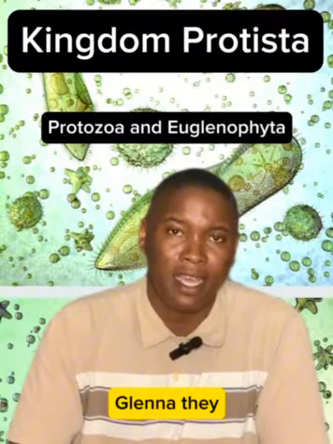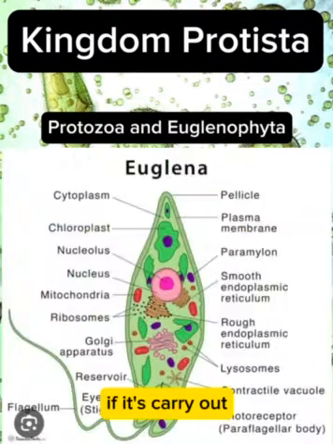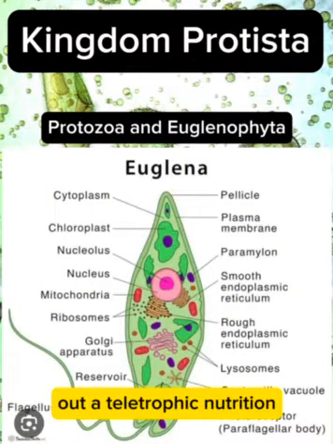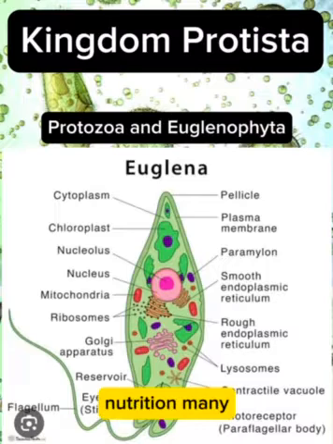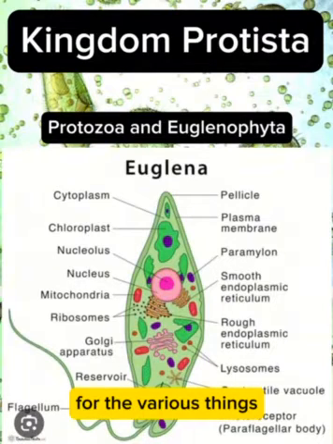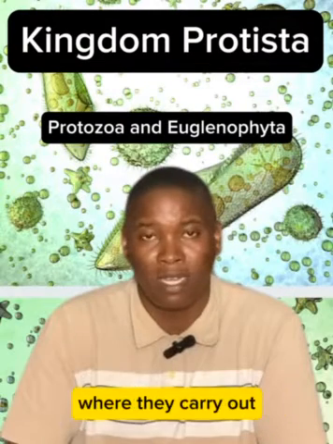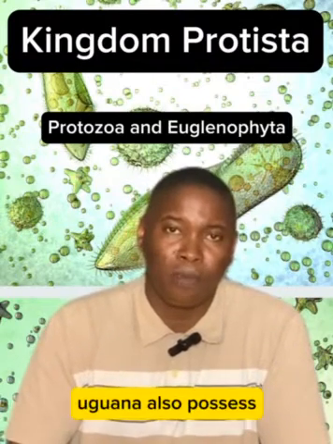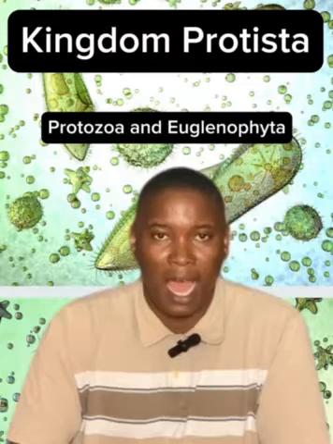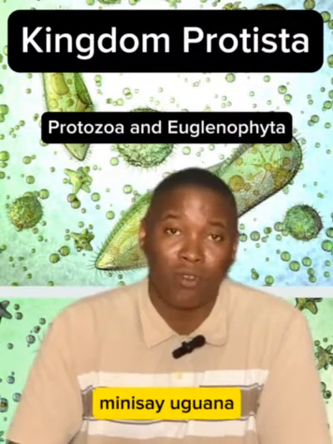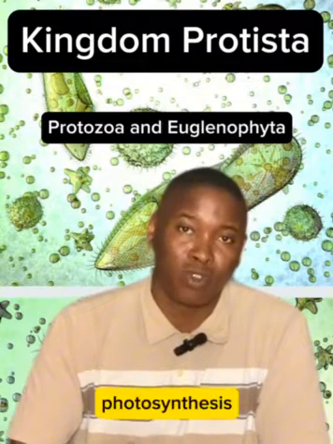Now Euglena is unique in that it can carry out two processes. It can carry out heterotrophic nutrition, and it can also carry out autotrophic nutrition. It can look for food particles, eat, digest them, and use the nutrients for the various metabolic activities it wants to carry out. It can do that, or if that is not available, Euglena also possesses chloroplast, and inside that chloroplast there is chlorophyll, meaning Euglena can carry out photosynthesis.